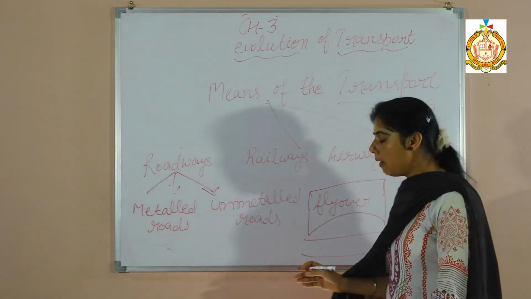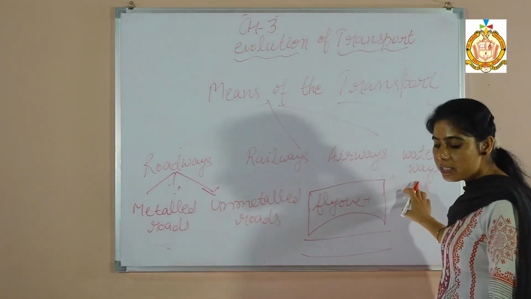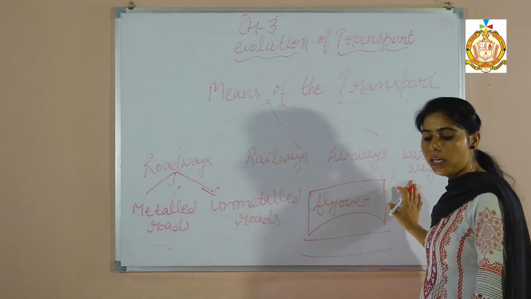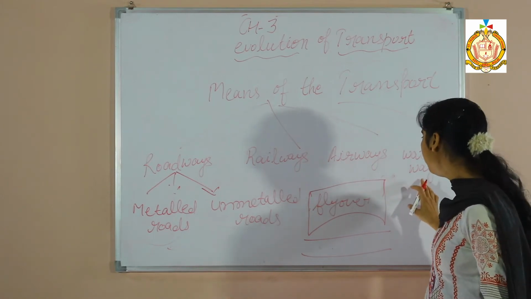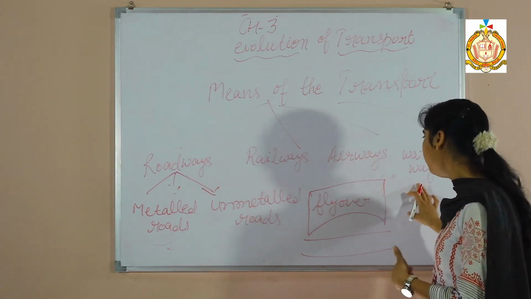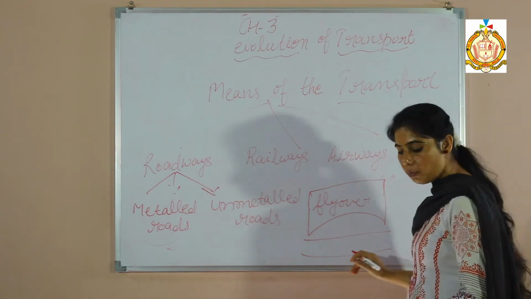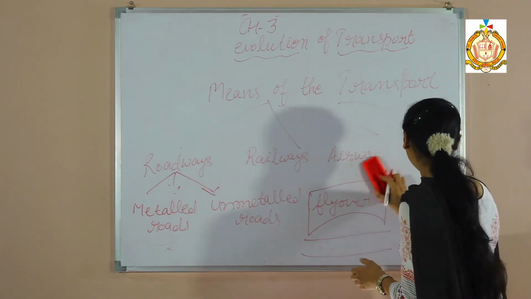And the next one is waterways. Waterway is the cheapest means of transport that carries heavy and bulky goods from one country to another country. There are 2 kinds of waterways.